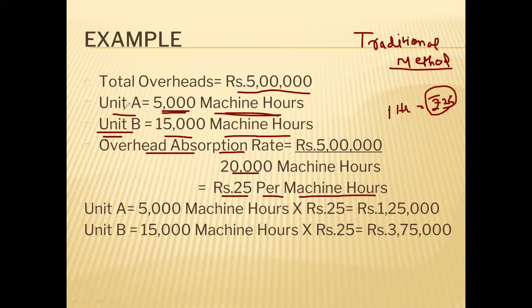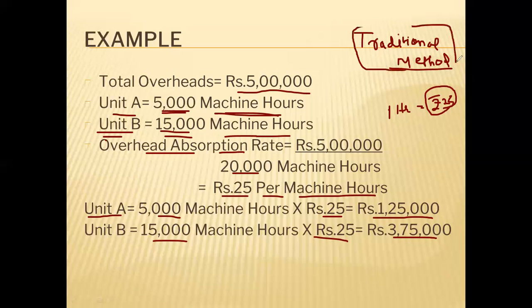Unit A is taking 5,000 machine hours, so 5,000 into 25, so 1,25,000 will be charged to unit A. And unit B, 15,000 machine hours was used during the year, so 15,000 into rupees 25 will be 3,75,000. So this is the traditional method for apportioning overhead to the cost.